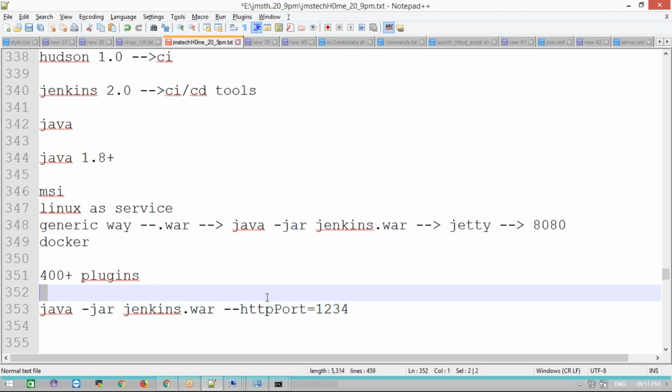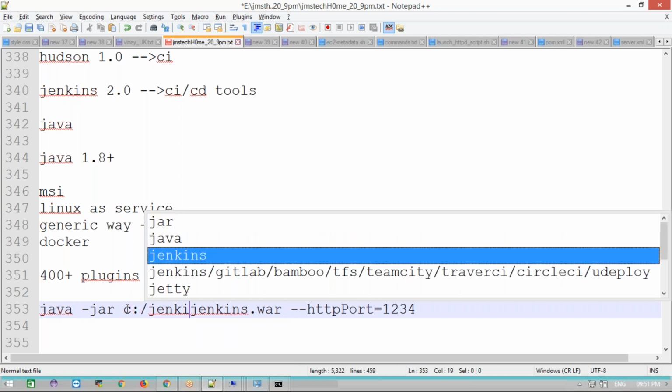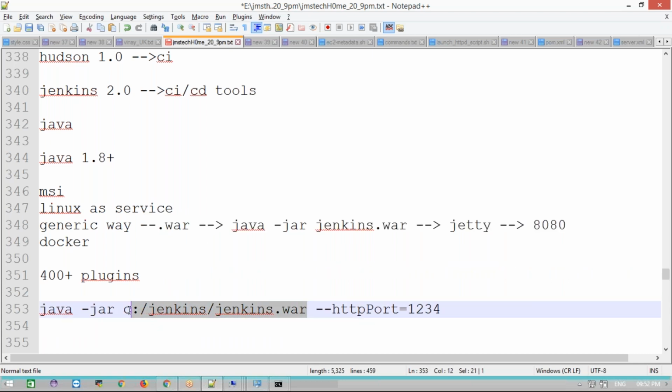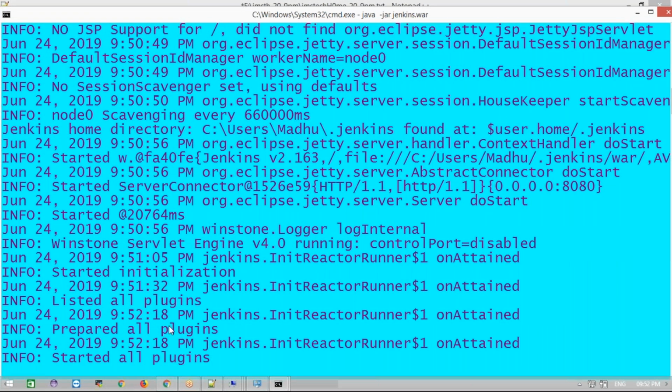Now to run this, we need to go to the path where your WAR file is located. Or, you don't need to go to that path; you can give the complete absolute path of wherever you have downloaded and kept the Jenkins WAR file. Anything will work. That is your wish. Clear? Once it is run and everything is fine, it will show that Jenkins is fully up and running.